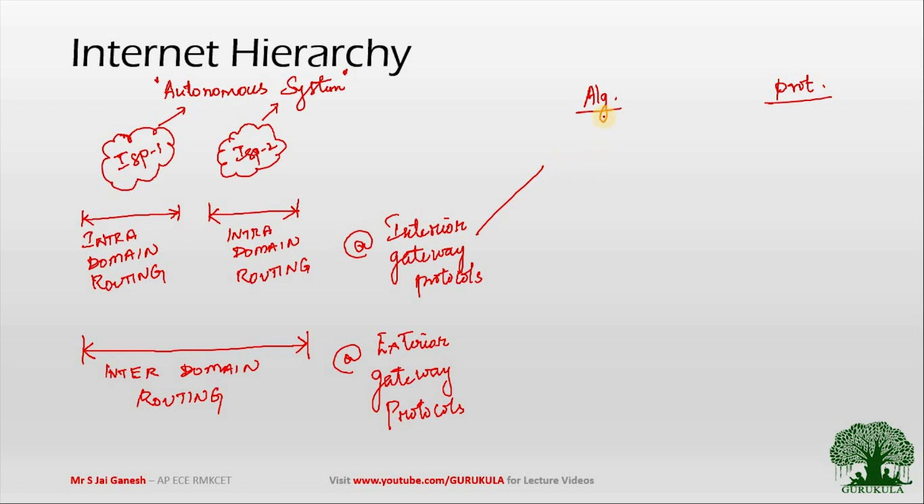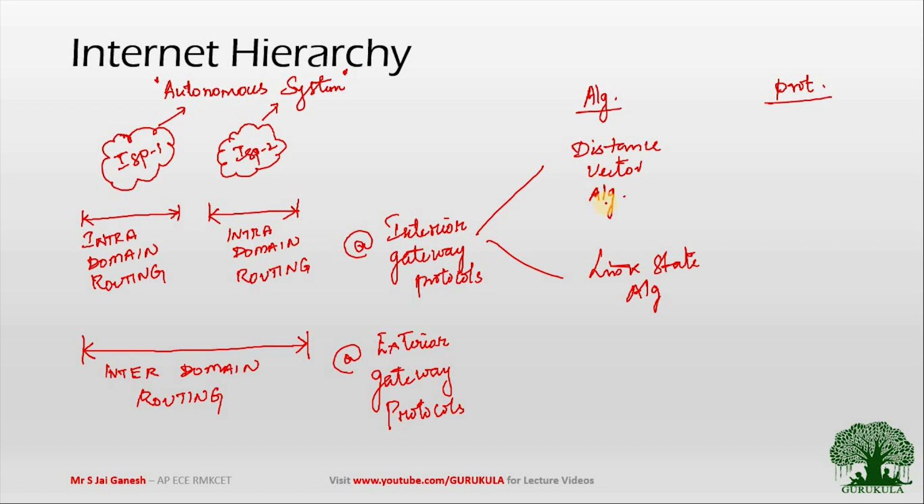When we talk about the algorithms corresponding to interior gateway protocols, we have the distance vector algorithm and the link state algorithm. These two algorithms correspond to interior gateway protocols, and if we have an algorithm, there must be an associated protocol with it.